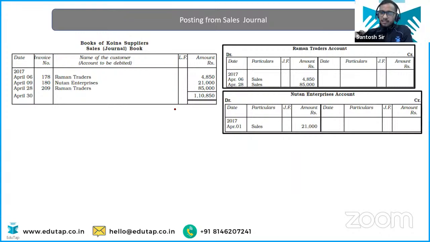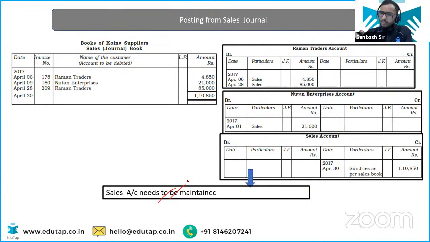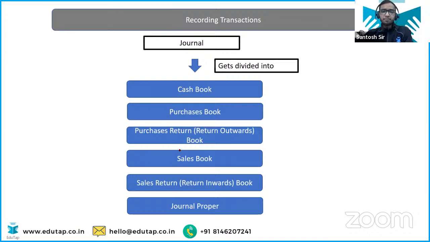This is the preparation part. That's the easy part. Yes, the sales account needs to be maintained separately. Now let's talk about the sales return.